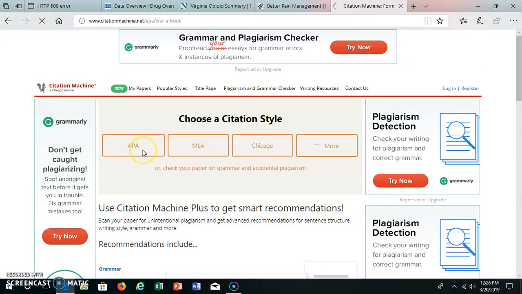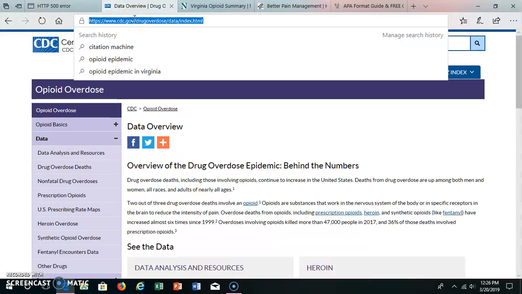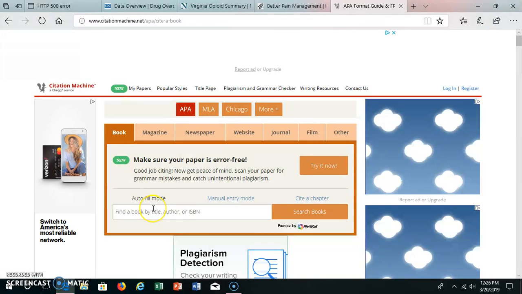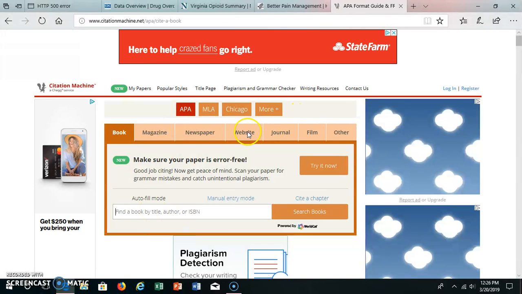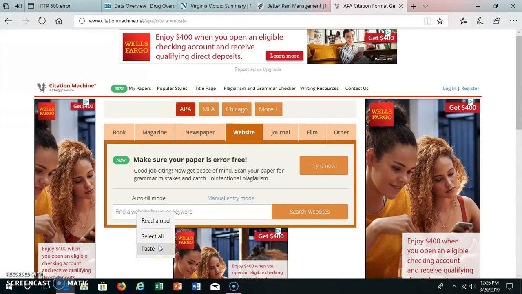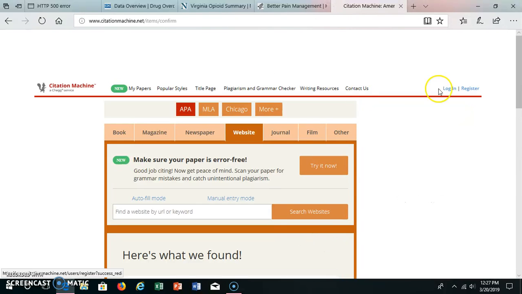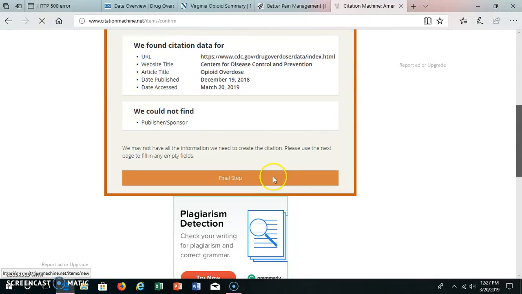And we're doing APA for science. Basically, I copy and go over here and paste. Actually, I need to click this first because it is a website. I use mostly websites or journals for anything that I use. It's easier for me because I don't have a lot of time to go to the library to get stuff done. So, and then we would select this, and it would make my citation for me.